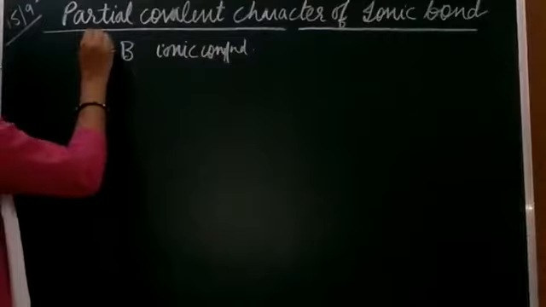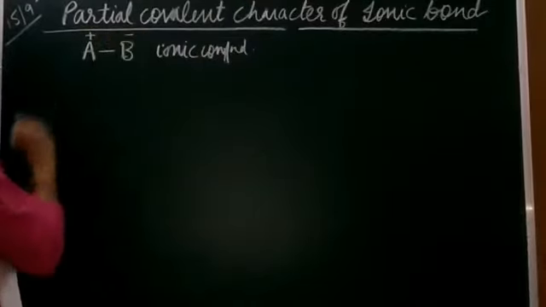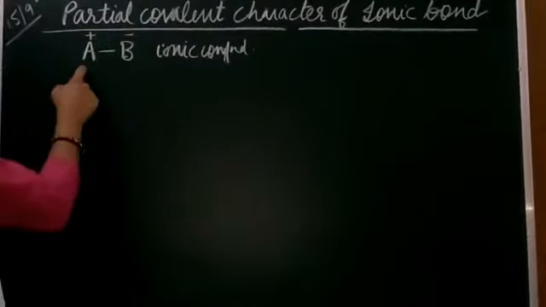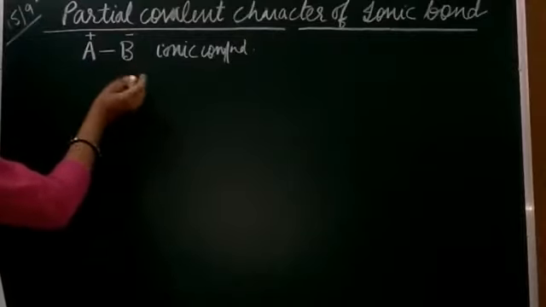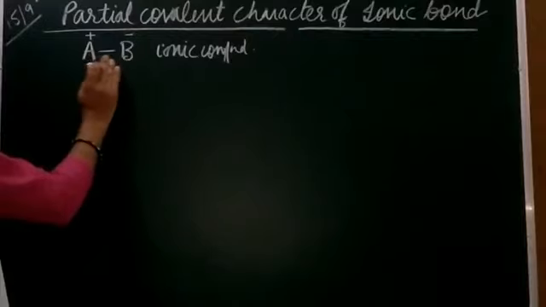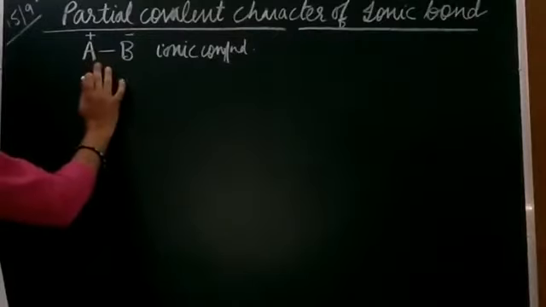Here this is the positive charge and this is the negative charge. So we have a cation and an anion, right? So here, these are two oppositely charged ions which are held together.